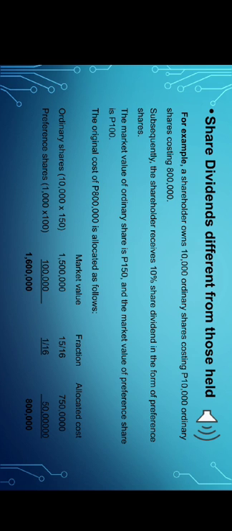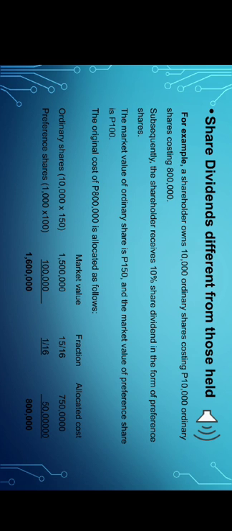To get the market value of the ordinary shares, 10,000 multiplied by the market value of the ordinary share, which is 150 pesos, gives us a product of 1,500,000 pesos. Then for the preference shares, the ordinary shares, 10,000 multiplied by 10%, equals 1,000.